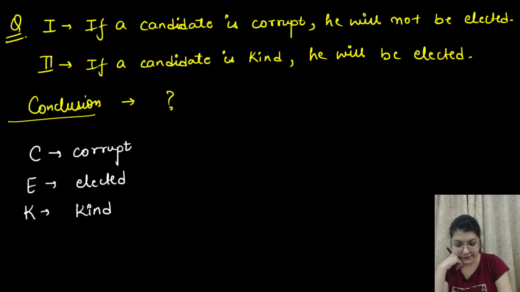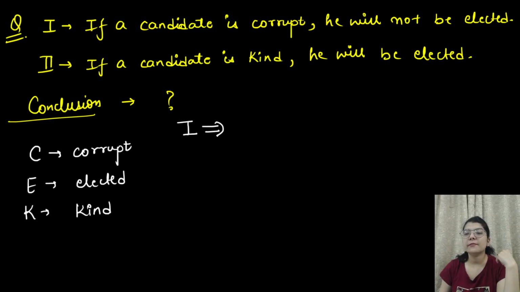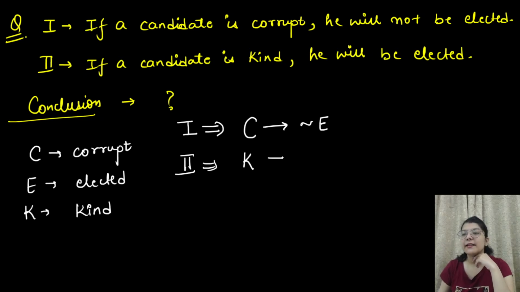Correct, Heather, correct it is. So let's look here everyone. The first one was correct, I think, why did you change it? Let us see what will be the first premise. First premise will become, if a candidate is corrupt, then he will not be elected. That is this statement. Then second is basically what they are saying, if the candidate is kind, then he will be elected, right? So now we have to solve this.